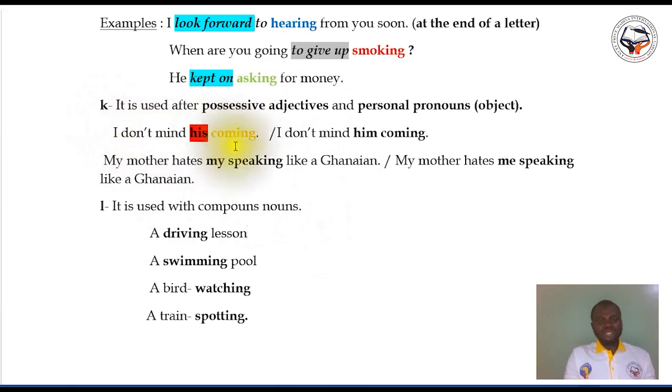I don't mind his coming. Or you can use it with a personal pronoun object: I don't mind him coming. I don't mind his coming, or I don't mind him coming.